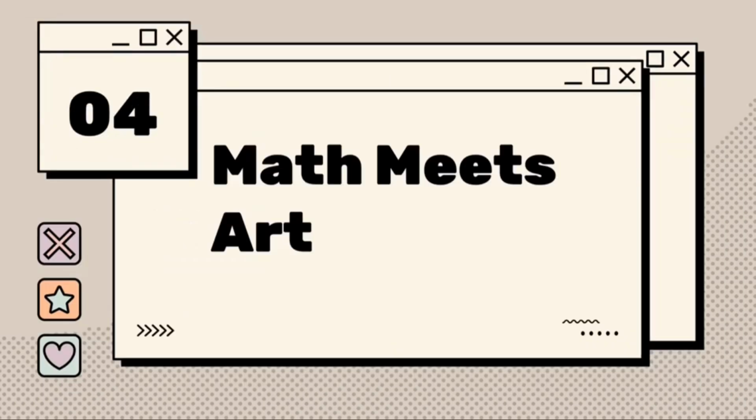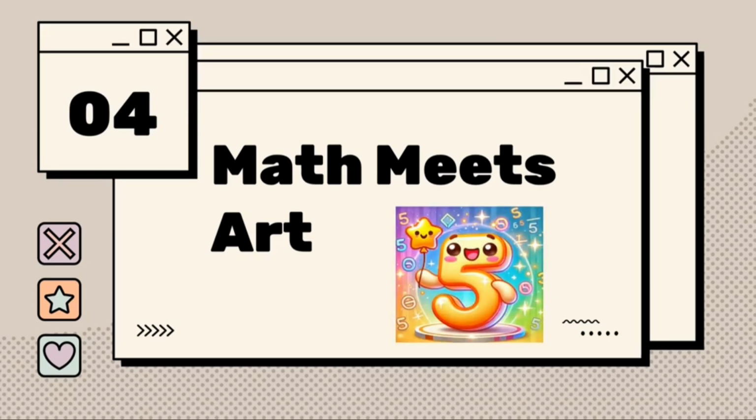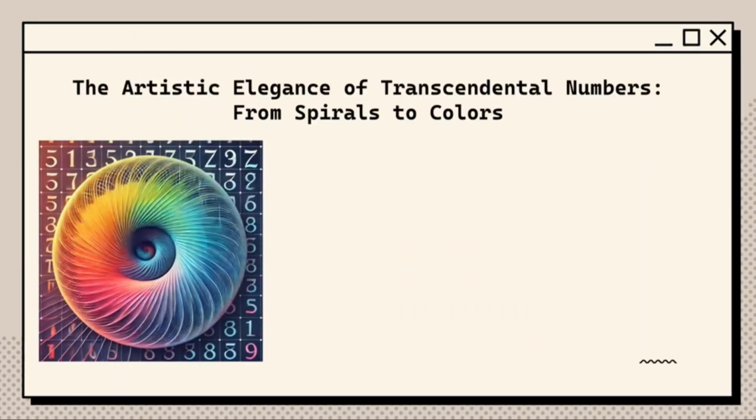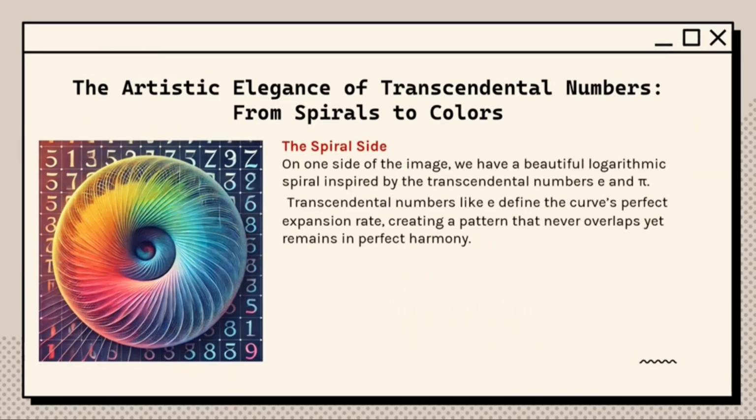And the fourth part, we are going to talk about math meets art. Looking at the beautiful picture, it is actually generated using transcendental numbers, the spiral side. Transcendental numbers like e define the curve's perfect expansion rate, creating a pattern that never overlaps. It remains in perfect harmony.